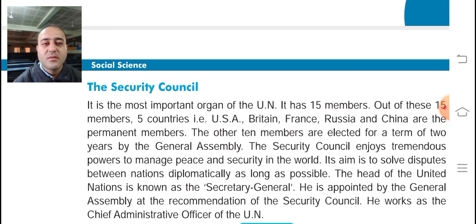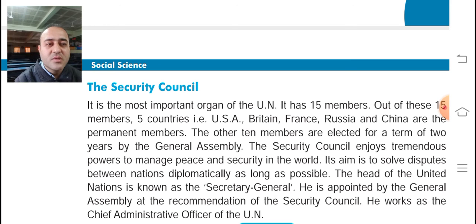The other 10 members are elected for a term of 2 years by the General Assembly. So among the member nations, the 10 other members keep on changing.